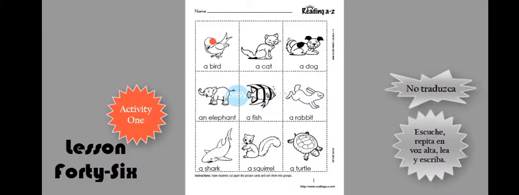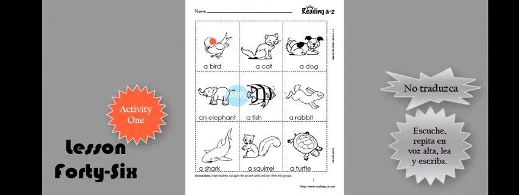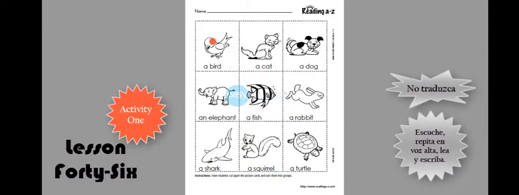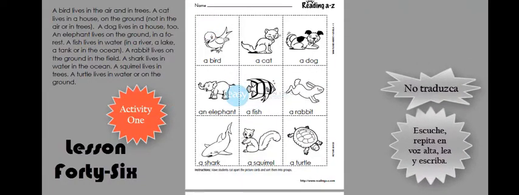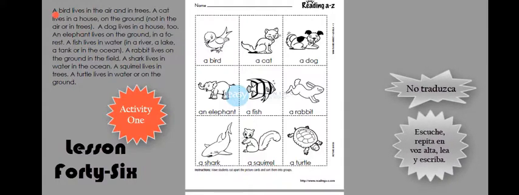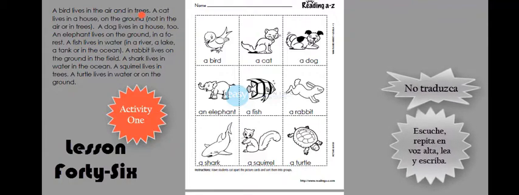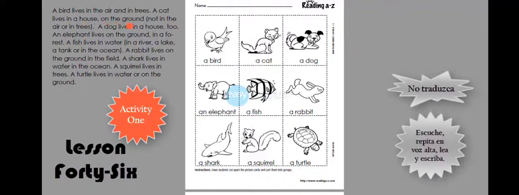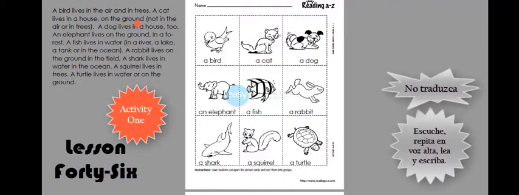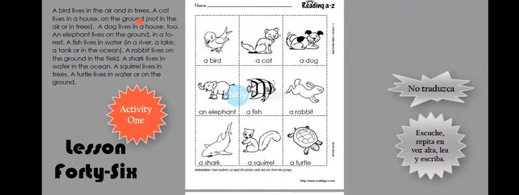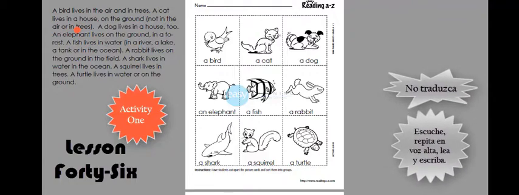Now I'm going to write the sentences saying where each animal lives. Give me a minute, I'm going to write that. Here you are. A bird lives in the air and in trees. A cat lives in a house on the ground, because a cat is a pet. So a cat does not live in the air or in trees. A dog lives in a house too.